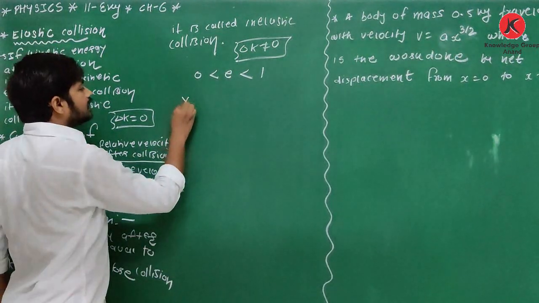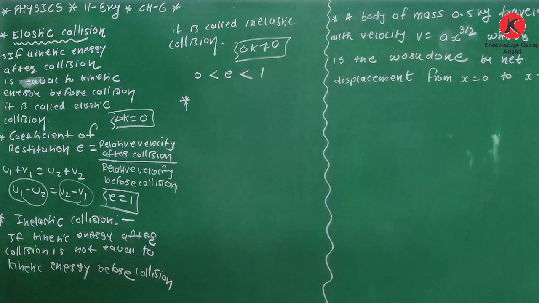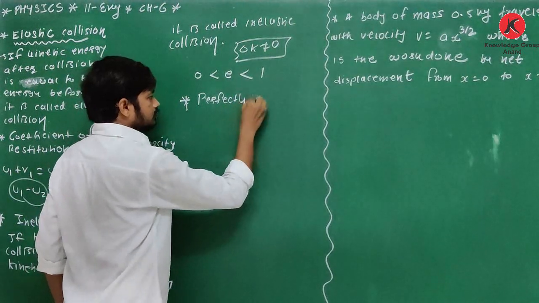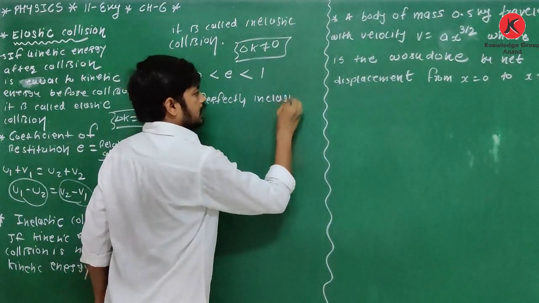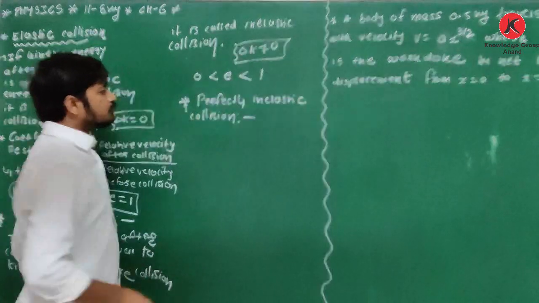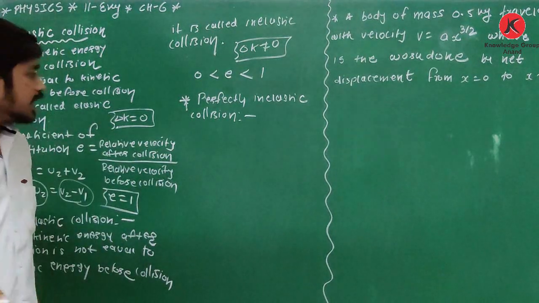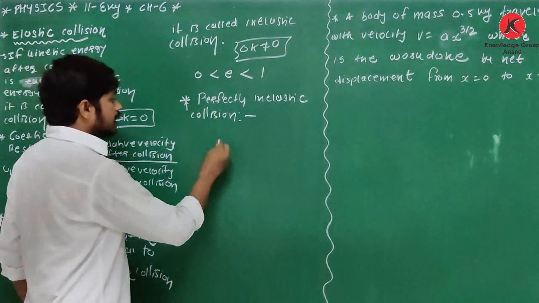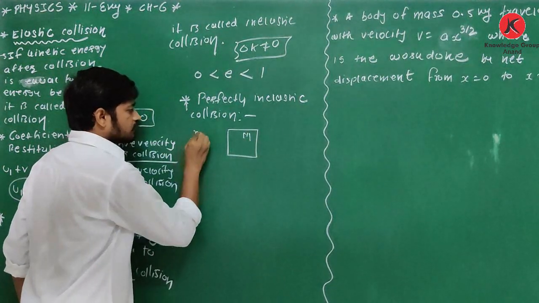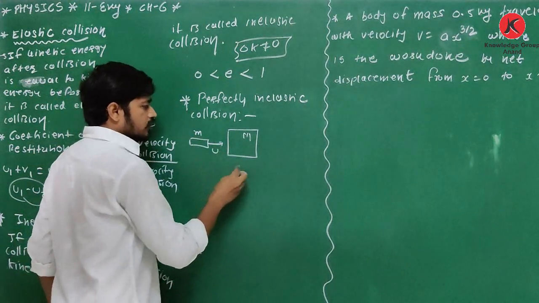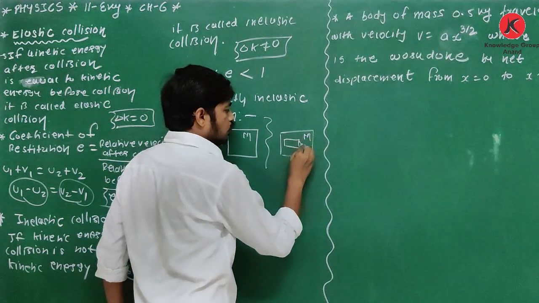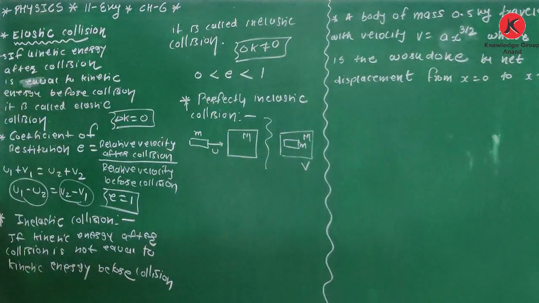Last one and third one is third type of collision, that is called perfectly inelastic collision. What is perfectly inelastic collision? Okay, we have discussed some questions. If it is block of mass m, it is bullet of mass m, it is moving with speed u. Then after collision, they both move with same velocity.